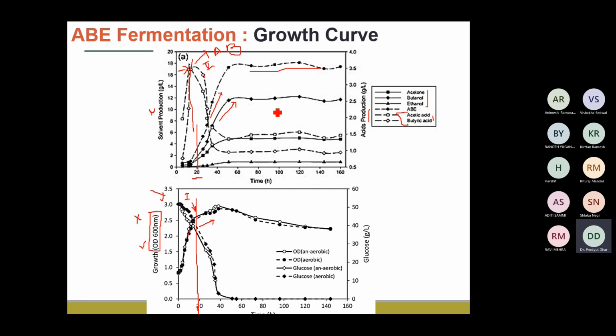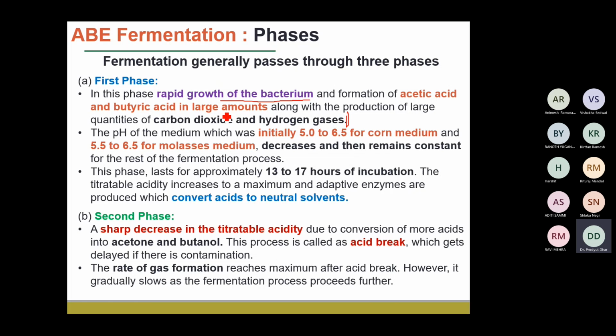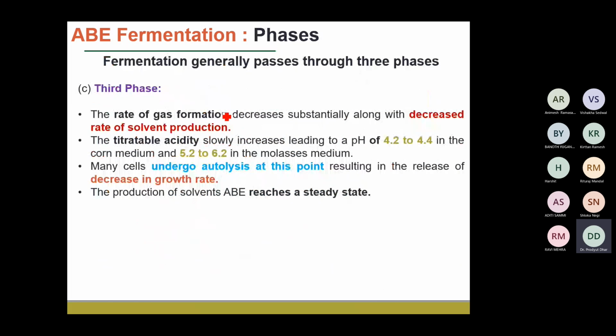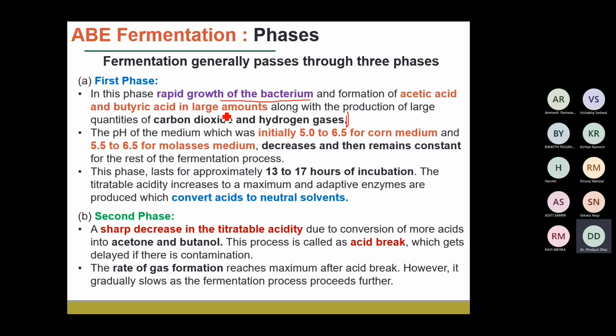So this production of your desired product only takes place in the second phase, when it crosses the acid break, and then it starts to produce your targeted product. Now the third phase is the final phase, in which the rate of production of whatever the gases are there